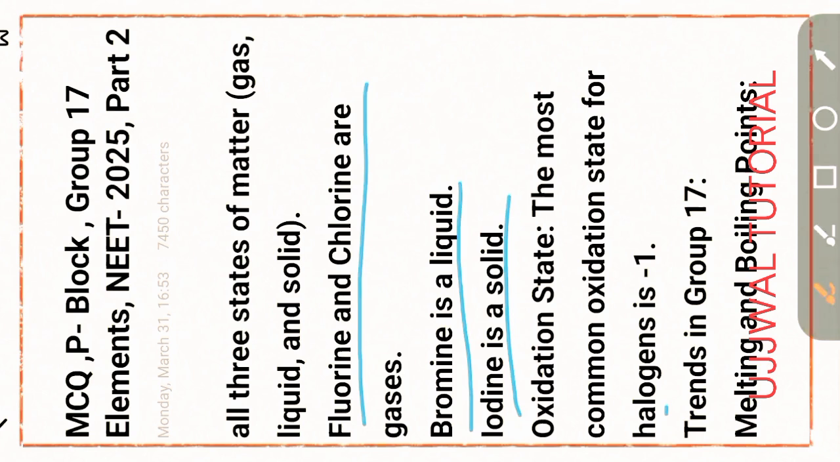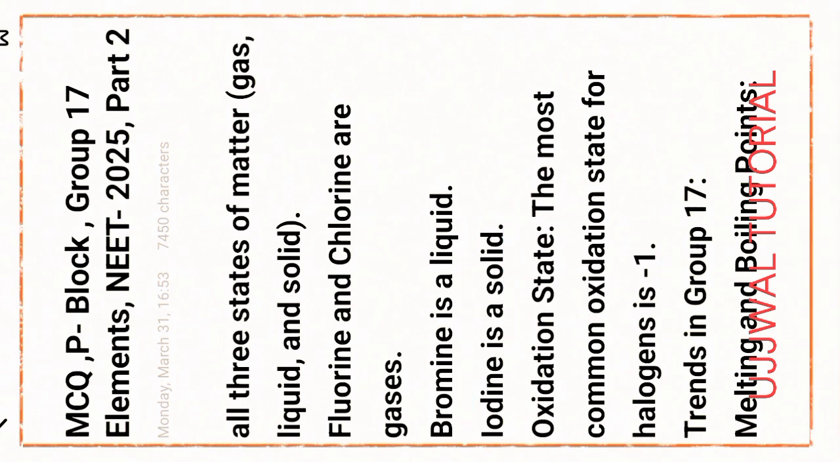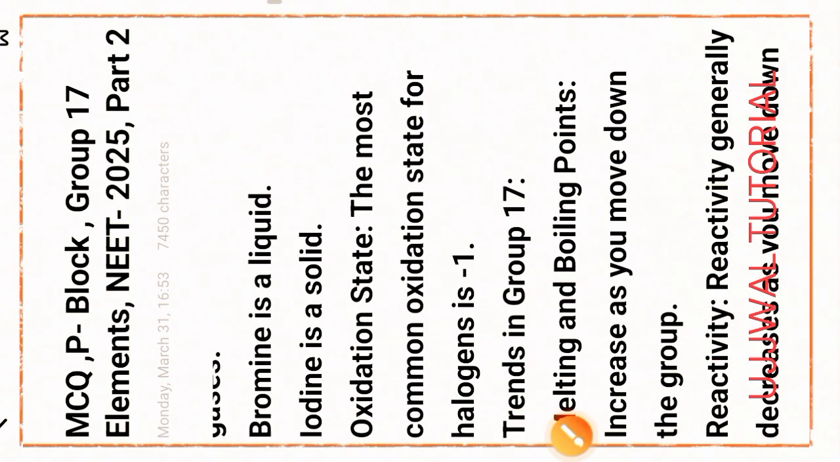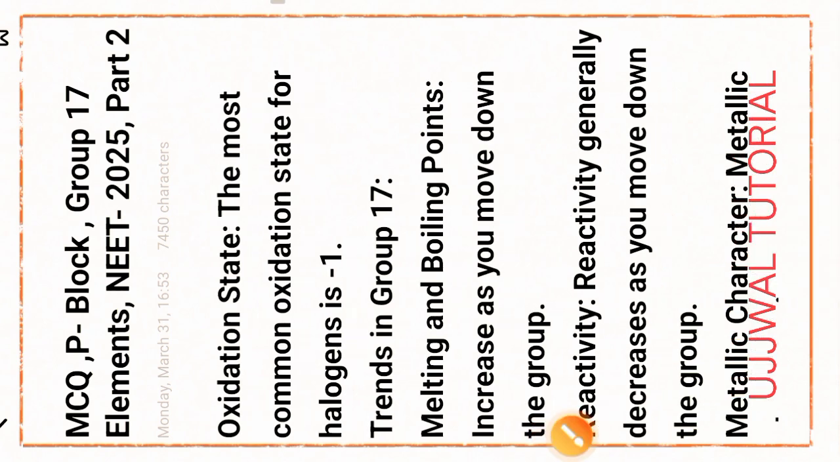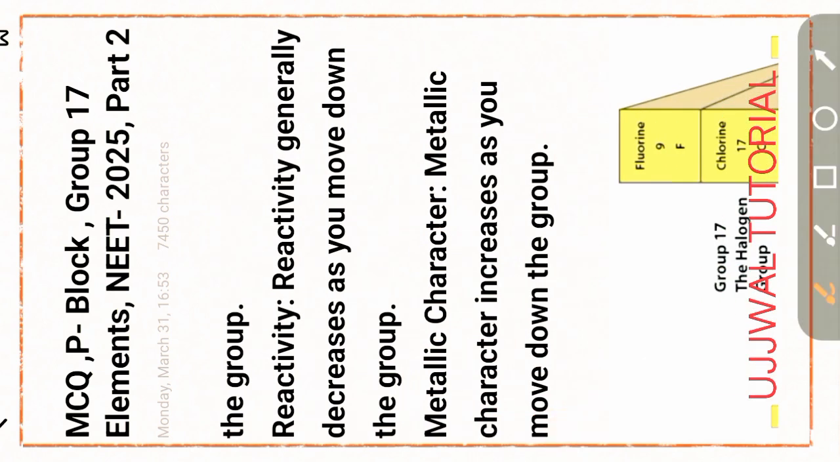Oxidation state: the most common oxidation state of the halogens is -1. Boiling and melting points increase as you move down the group. Reactivity generally decreases as you move down the group. Metallic character increases as you move down the group.